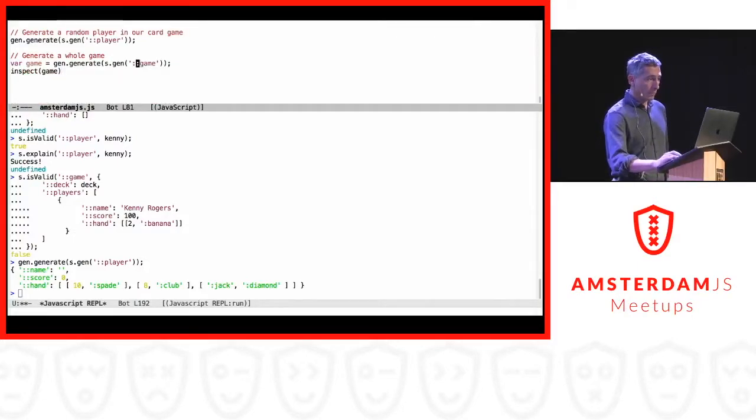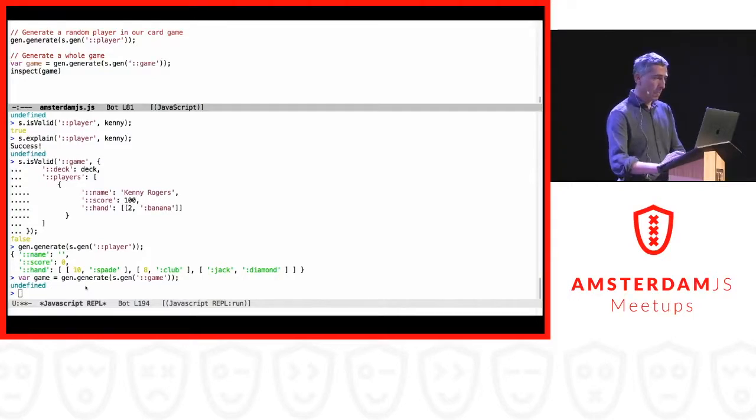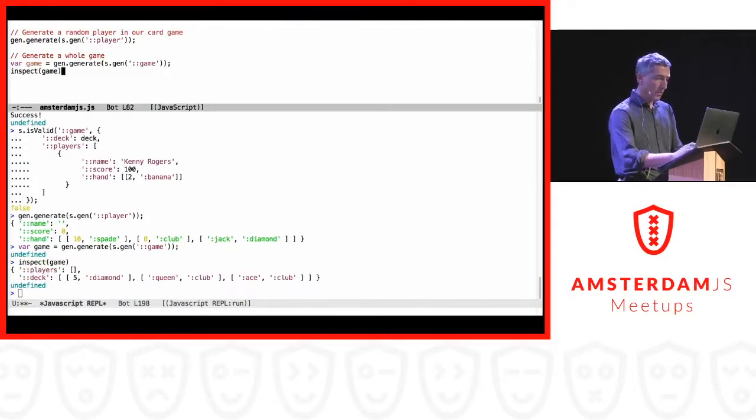And because we also already defined the game, which is a deck of cards and a collection of players, we can also generate a complete game instead of just a player. I assigned this to a variable game, and if I inspect this, well, it is a game. This initial game has 0 players, it's an empty array, and it has a deck of cards, so there are 3 cards lying on the table. But it is a valid game, because you can have games without players, obviously.